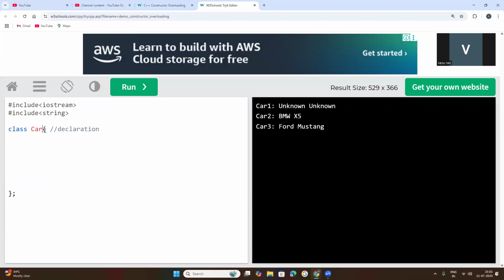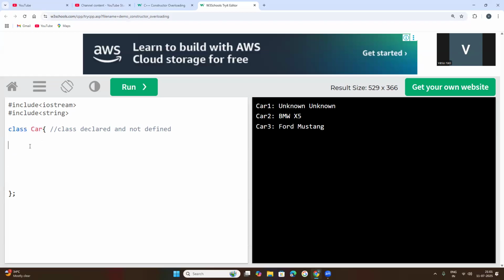So that's why it is called declared, not defined. Why not defined? Because you have not mentioned any statement. Just the class declared with a name, car class, with the class keyword.